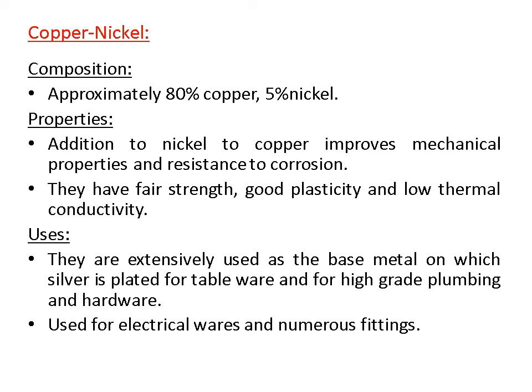What are copper nickel alloys? In copper nickel alloys, 80% copper and 5% nickel, and the rest are other materials. What are its properties? As you increase nickel in copper nickel alloys, it improves mechanical properties and resistance to corrosion. It has good mechanical properties. As you increase the nickel, its resistance to corrosion also increases. They have fair strength, good plasticity, and low thermal conductivity.